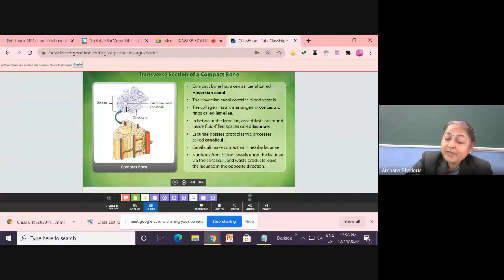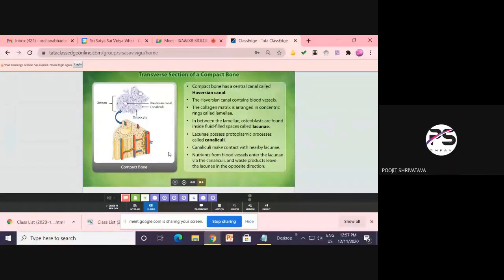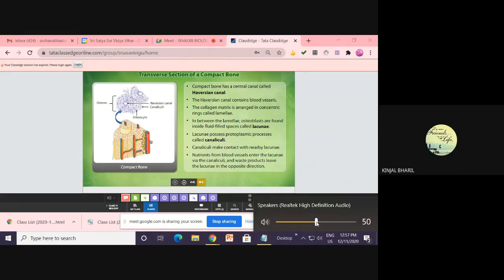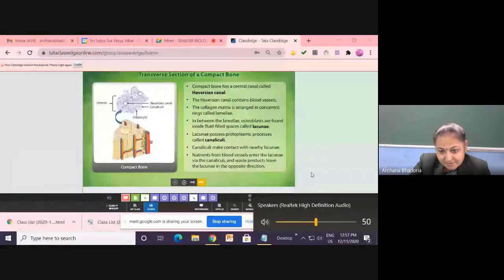So what is the sentence you have just written? Read out the sentence. Osteocytes which are present in the spaces called lacunae. Now one more student will read. Osteocytes which are present in the spaces called lacunae.